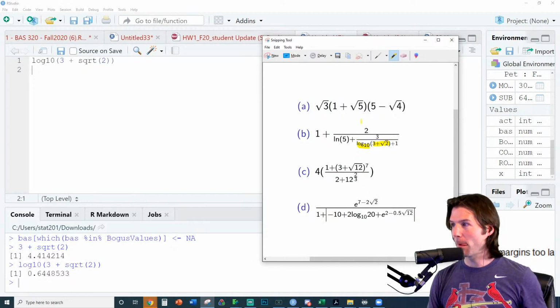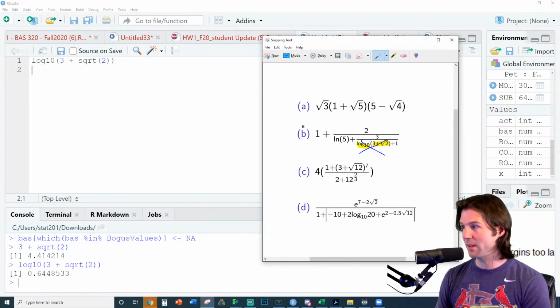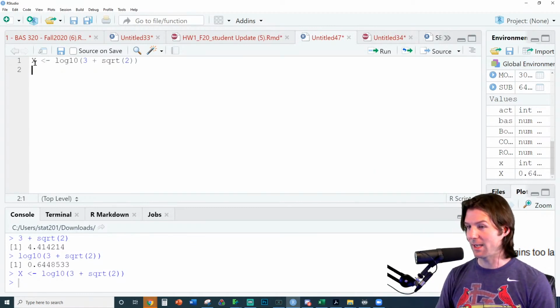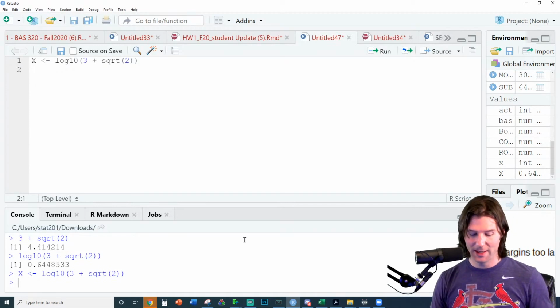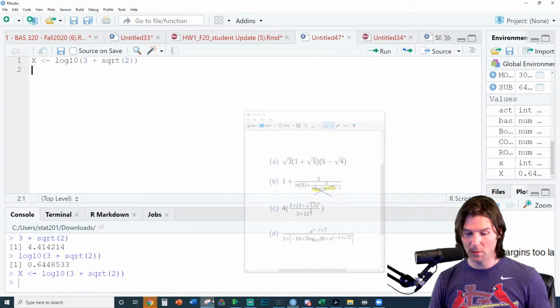You know what you can do? Watch this. I'm just going to call this whole thing right here X. Does that make sense? I'm calling that X right now. So I'm going to store this into X. That whole thing is now X. And so the bottom of the equation, if you saw it, was X plus 1. So the bottom of the equation is X plus 1.